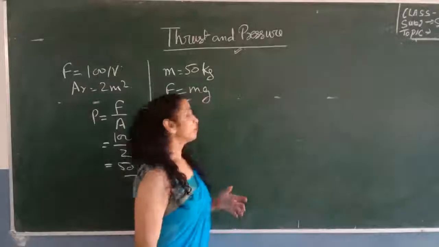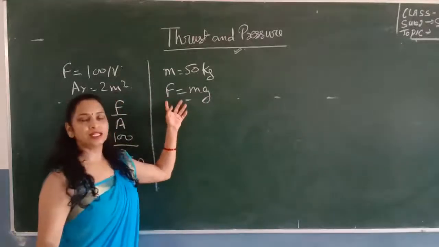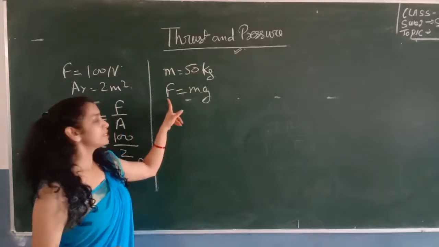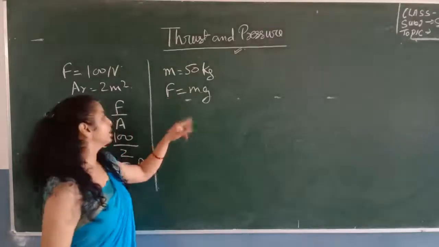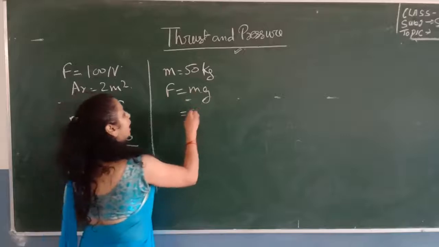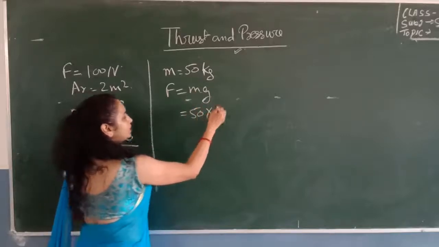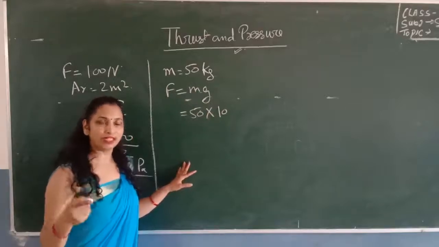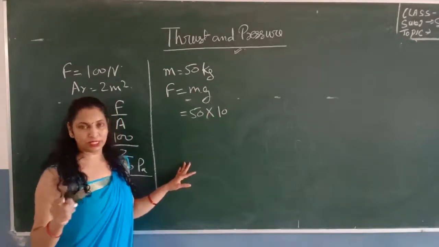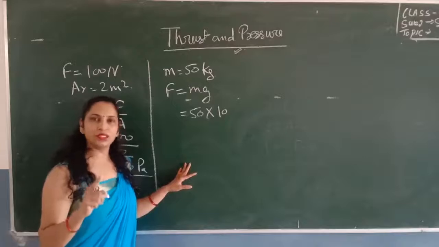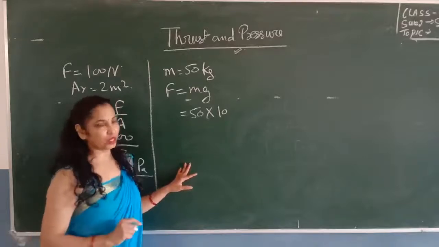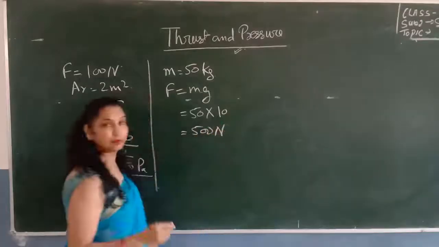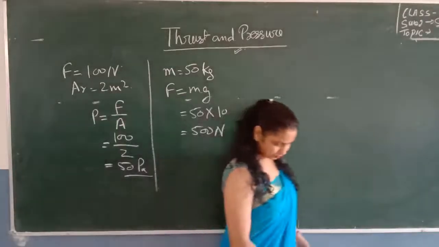So when a woman steps on the floor, on the earth, the force exerted by the woman on the ground is m into g. m is 50 and g is 10 meters per second square if it is given in the question; otherwise you have to use 9.8 meter per second square. So 500 Newton is the force exerted by the woman on the ground.